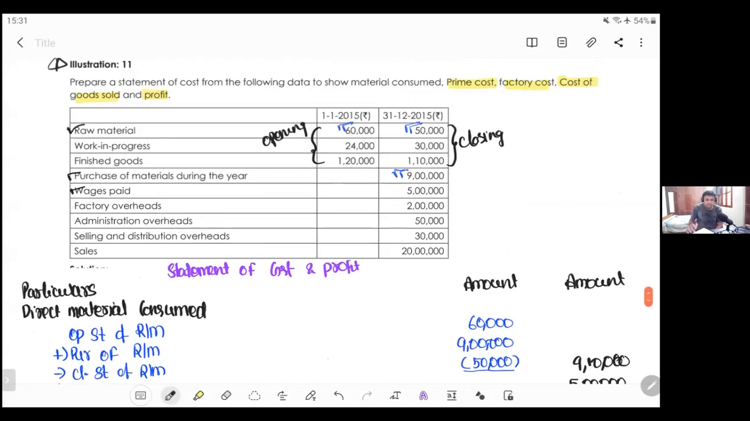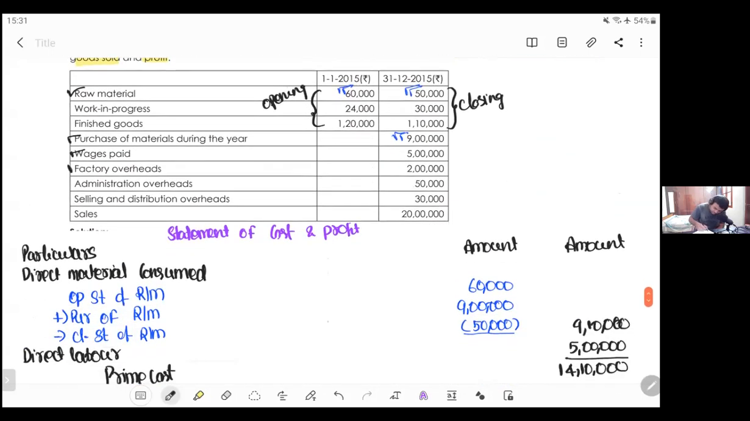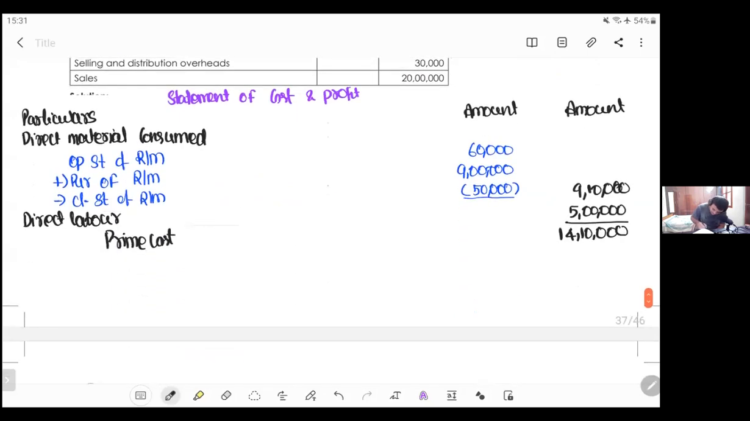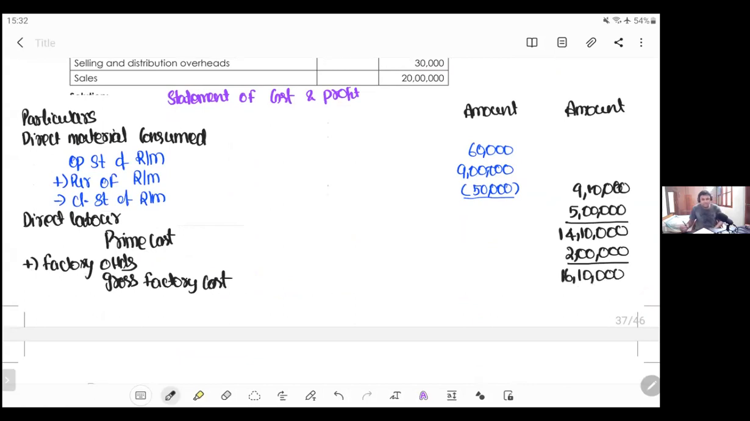Next, after this, we have factory overheads. Let's add factory overheads. How much is our factory overheads? 2 lakhs. Fine, perfect. So you will get gross factory cost. Don't forget this. Gross factory cost, 16 lakh 10,000.